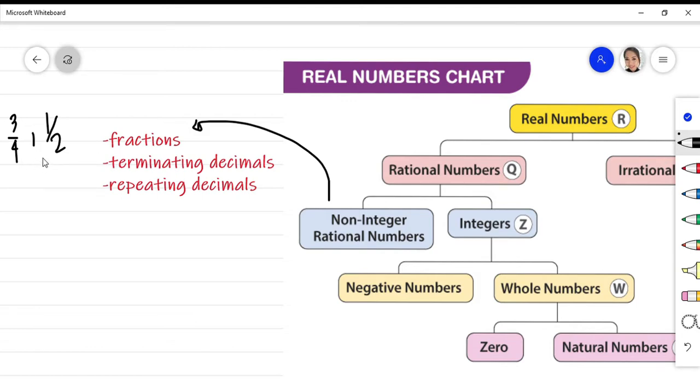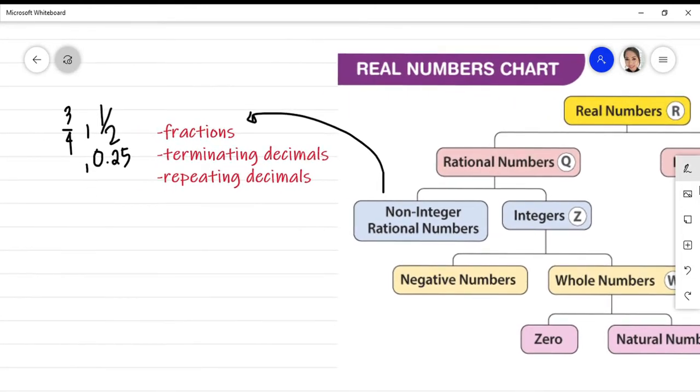Example, 0.25 is an example of terminating decimal. Another one, 3.4 is an example of terminating decimal. Another example of non-integer rational numbers are repeating decimals. So these are decimals that have digits that repeat.